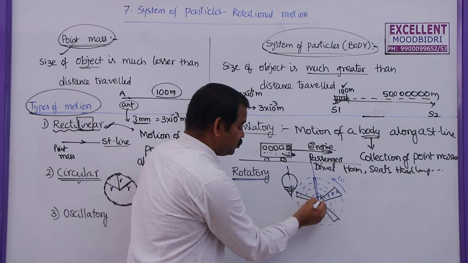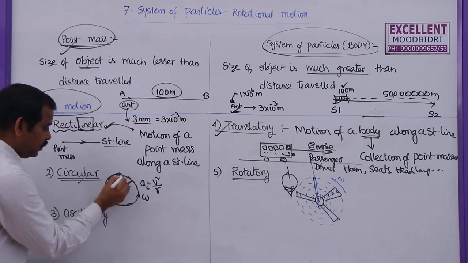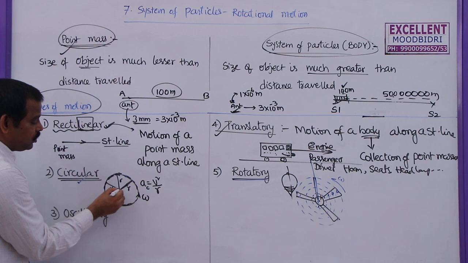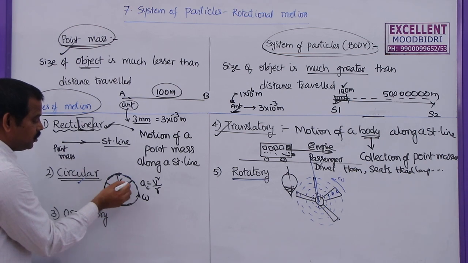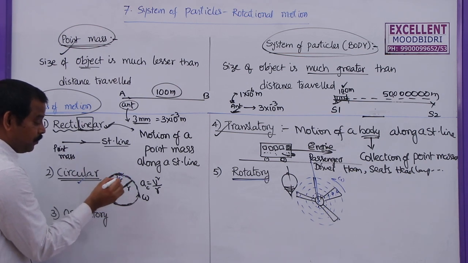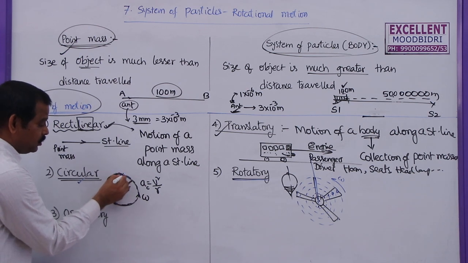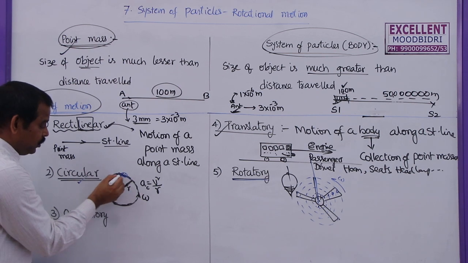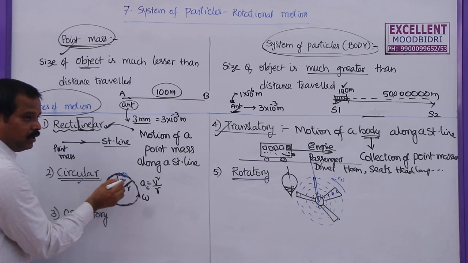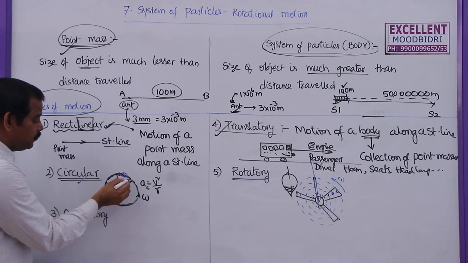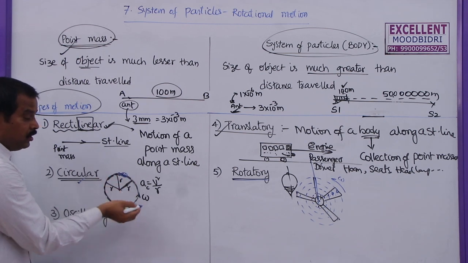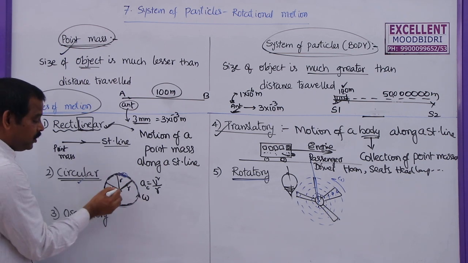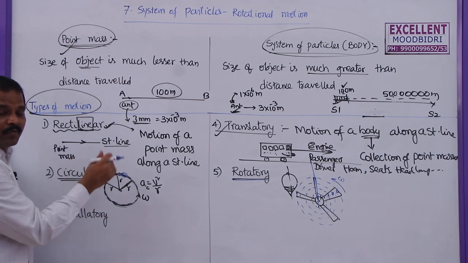That means that line is passing through the body. Here the particle is moving like this, but this is the axis of rotation about which it is rotating, revolving, or circulating, but the axis is not passing through the particle. Let us say you are riding your bike in a circular park. You are moving in a circular path about a fixed point, but that fixed point is not passing through your body or your bike.